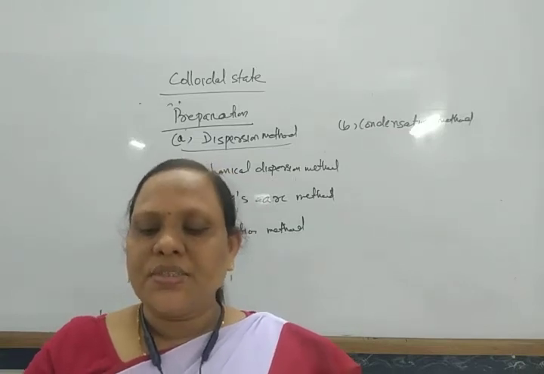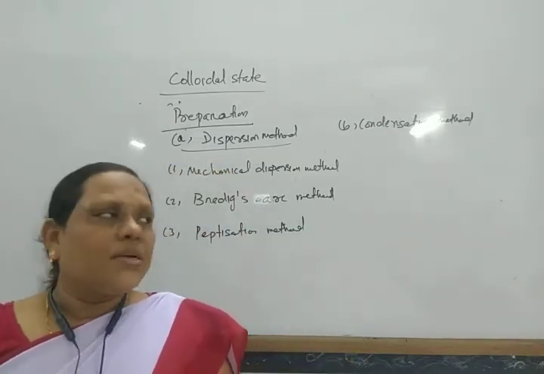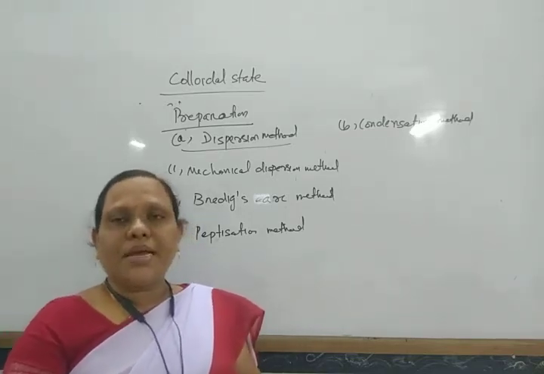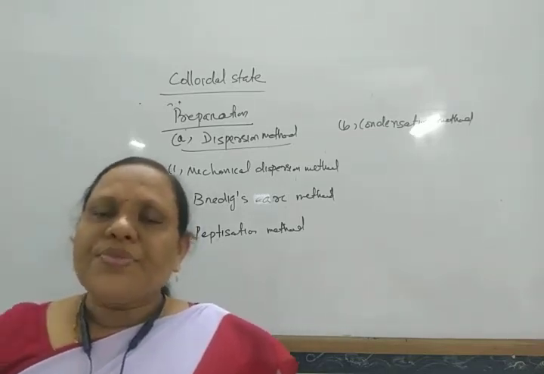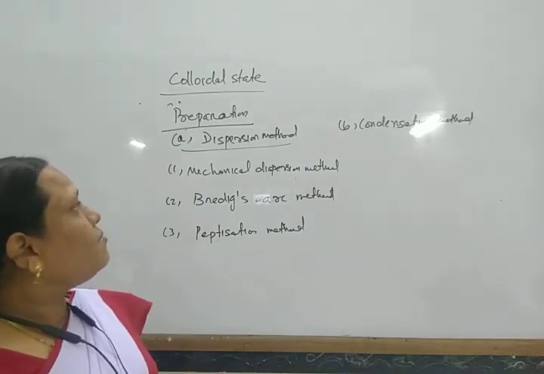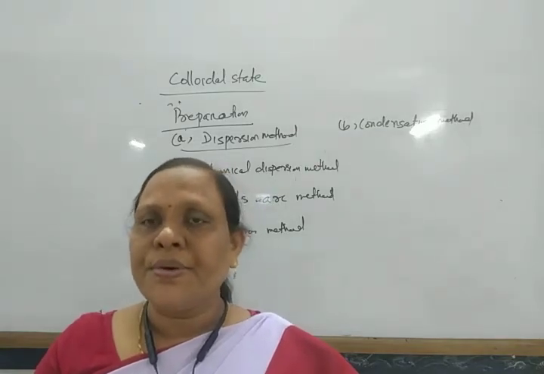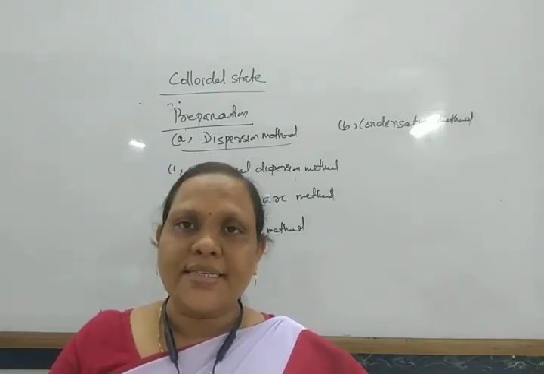That process is known as the peptization process. So these are some examples of processes by which large size particles are converted into colloidal particle size.